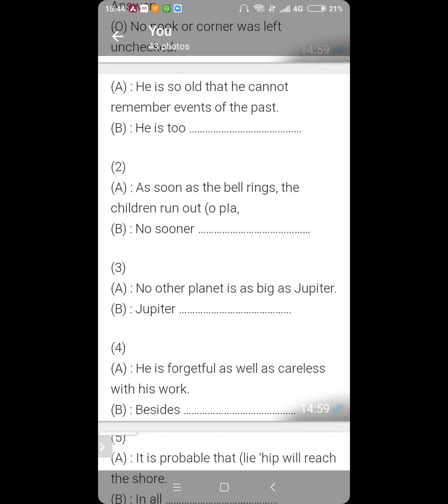We do not say he cannot remember events of the past. He is too old to remember the events of the past. This is a conversion from so to too.